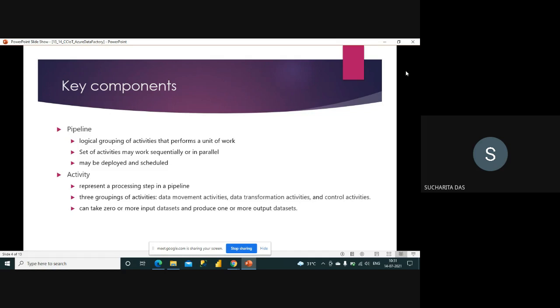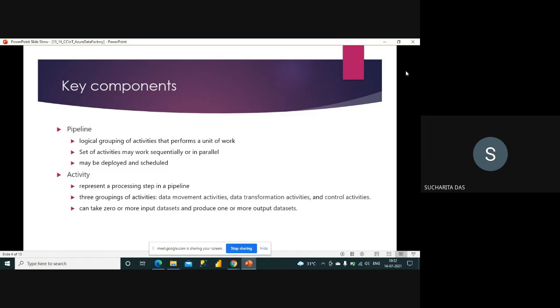Now these activities may work sequentially or in parallel. Say the work consists of 4 activities. These 4 activities may come one by one, or maybe 2 activities run in parallel, then the third and fourth sequentially. That is also possible. A pipeline may be deployed and scheduled. So I may create a pipeline, deploy it, and schedule it. Schedule means that, as I told you, maybe I just want to execute the pipeline every day at 6 a.m.